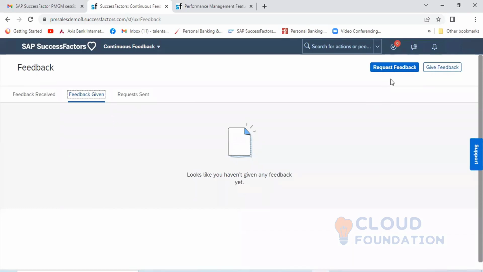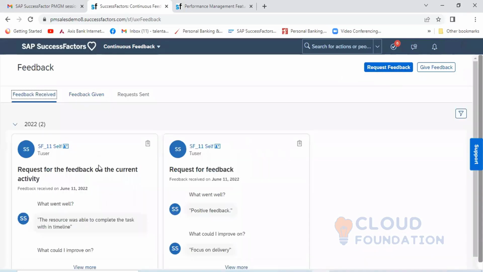Even the manager can request feedback on this particular task from some other resource, from the manager account. This feedback has been asked by SF03 as an employee. Even the manager can go and ask for feedback from his end for this resource to somebody else.